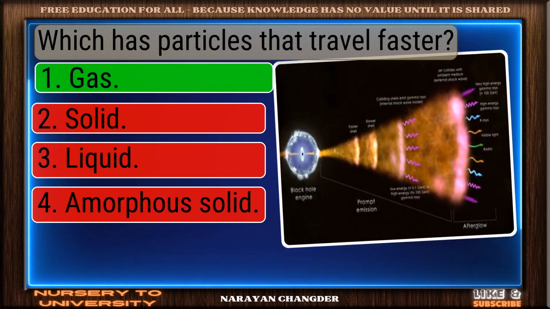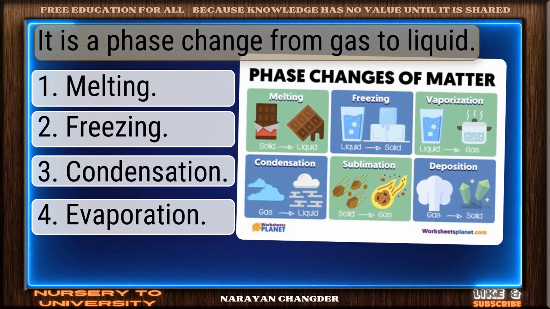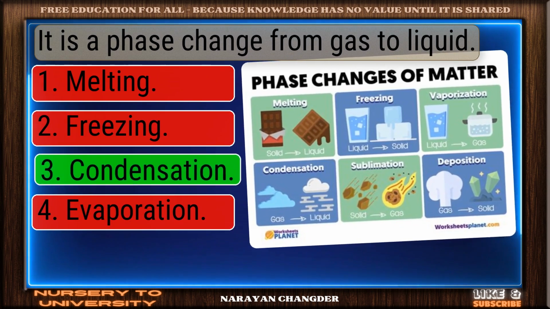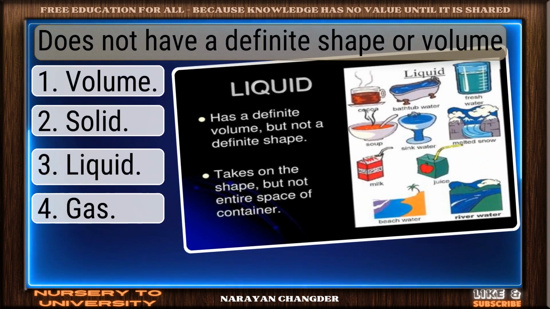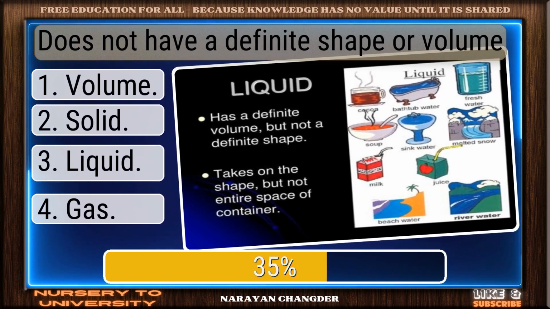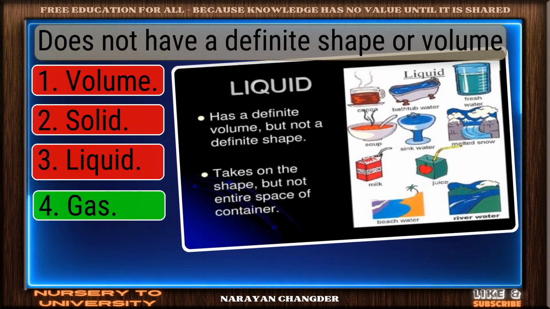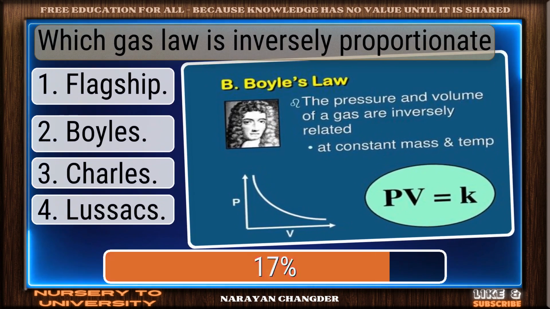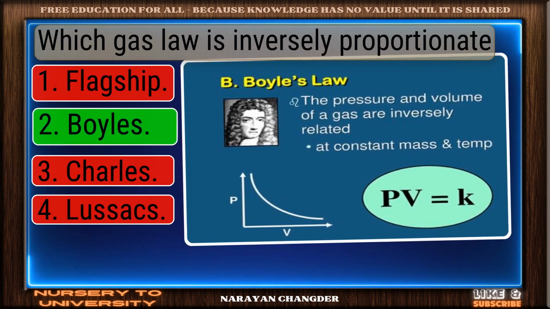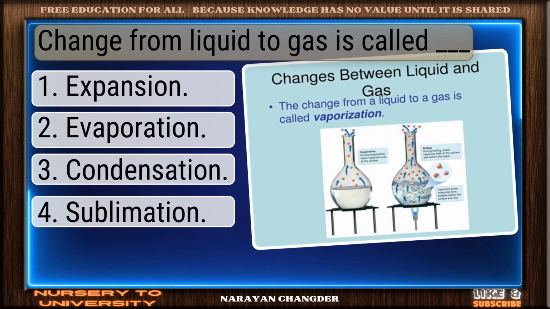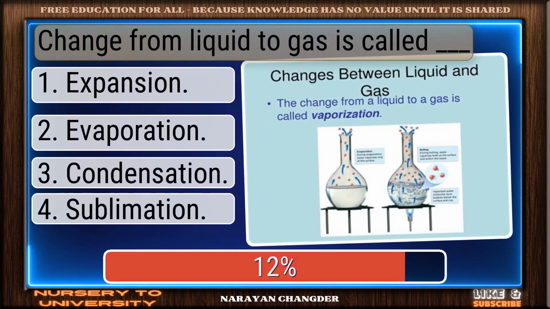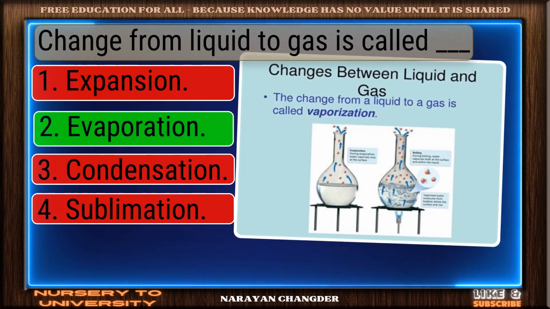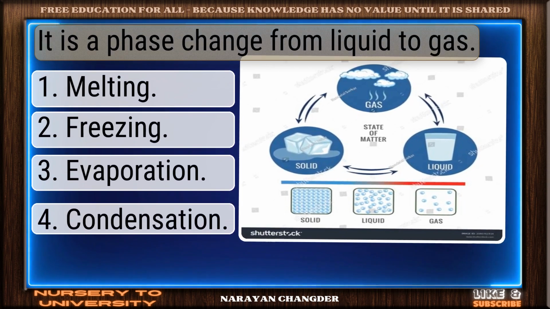Very good, gas. It is a phase change from gas to liquid. Logical choice, condensation. Does not have a definite shape or volume. Strong answer. Which gas law is inversely proportional? Great job, Boyle's. Change from liquid to gas is called dash. Well articulated, evaporation. It is a phase change from liquid to gas.